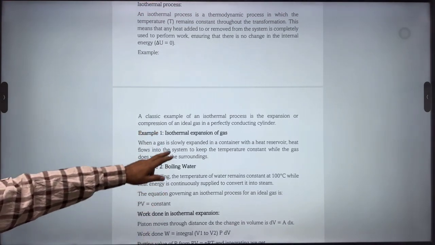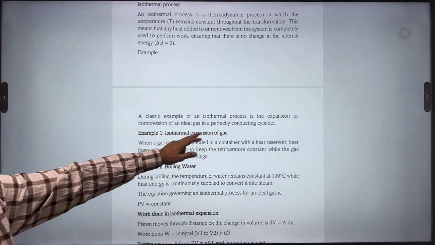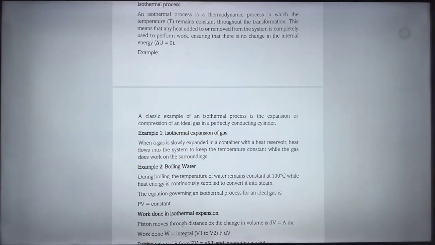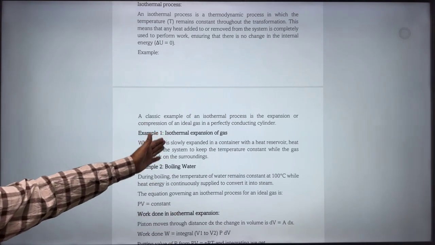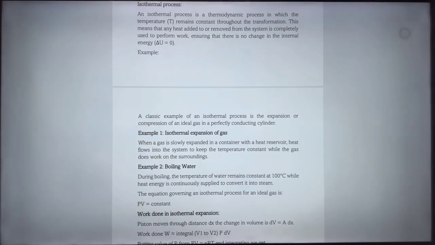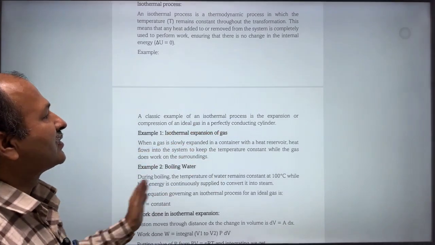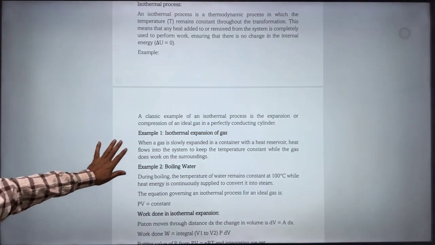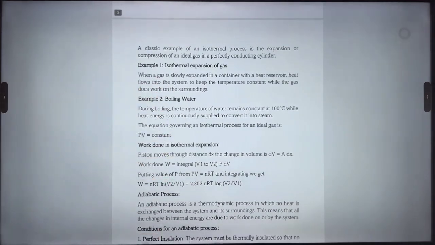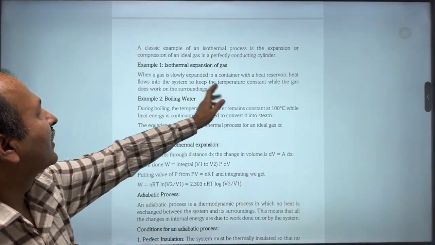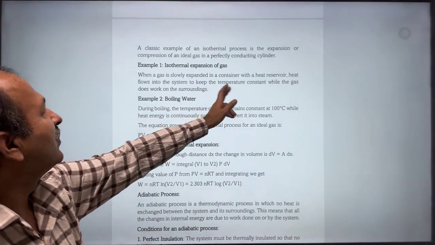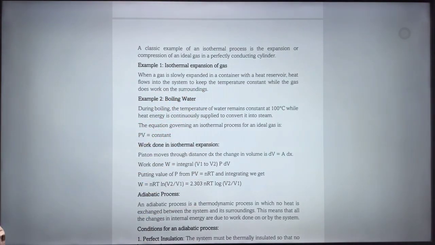A classic example of an isothermal process is the expansion or compression of an ideal gas in a perfectly conducting cylinder. When expansion takes place, that is only possible when heat is applied, but temperature will remain constant, because that heat will be used up in doing the work. Similarly, if gas is compressed, the extra heat released will go, since the walls are conducting, to the atmosphere or surrounding. Then comes isothermal expansion of gas. When the gas is slowly expanded in a container with a heat reservoir, heat flows into the system to keep the temperature constant while the gas does work on the surrounding. We have already discussed it.